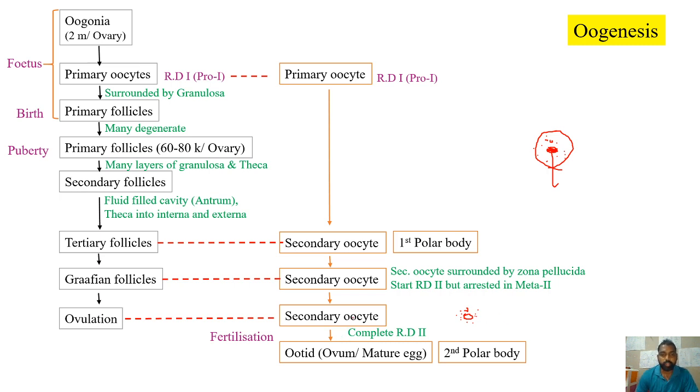So at the time of fertilization, this secondary oocyte will complete its reduction division, right? Therefore, the ovum and the second polar body are released. So the meiosis process actually started in the fetal stage, but it will be completed at the time of fertilization. If no fertilization occurs, there will not be completion of the second round of meiosis at all. So that's how the oogenesis process in the female will be.